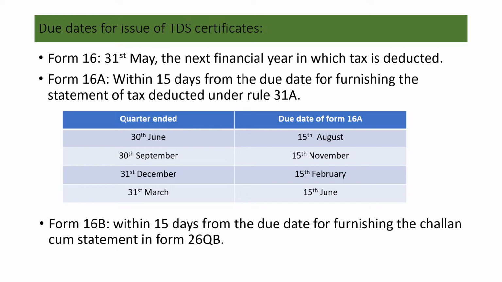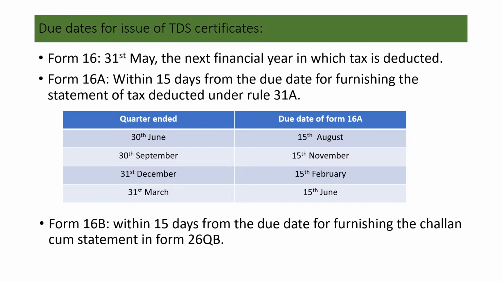Right? Then, if the quarter is ending on 30th June, then you need to pay the tax on 15th August. If the quarter is ending on 30th September, the due date is 15th November.